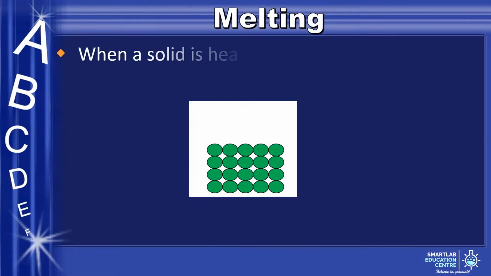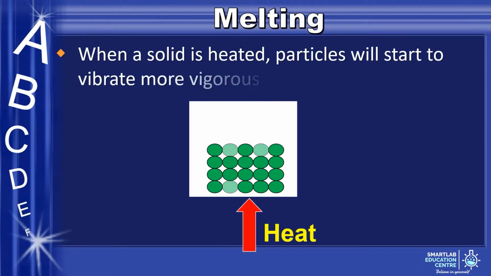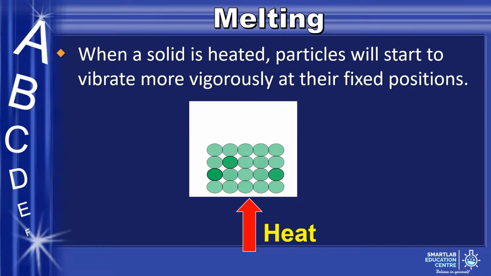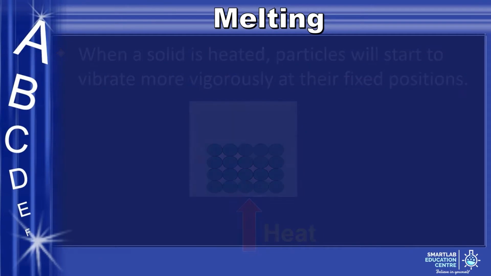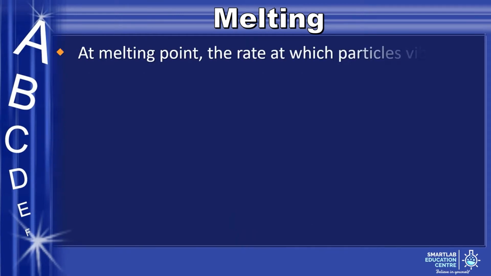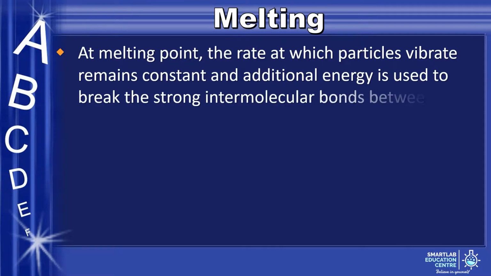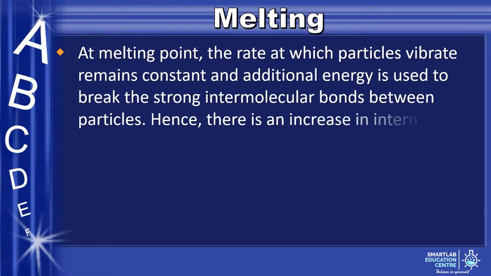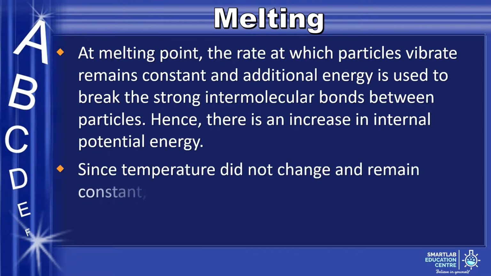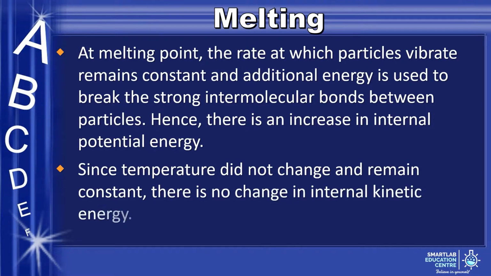When heat is added to a solid, the particles in the solid will start to vibrate more vigorously at their fixed positions. At melting point, the rate at which particles vibrate remains constant, and additional energy is used to break the strong intermolecular bonds between particles. Hence, there is an increase in internal potential energy. Since temperature did not change and remains constant, there is no change in internal kinetic energy.